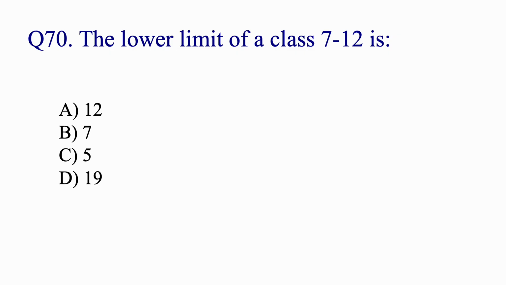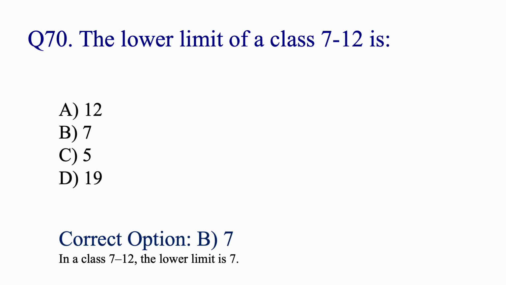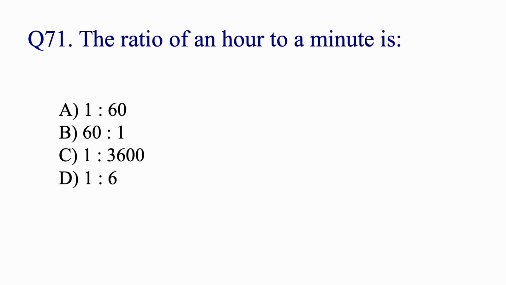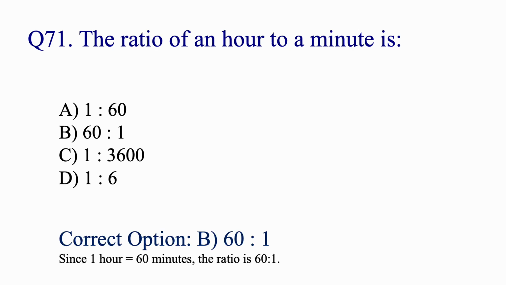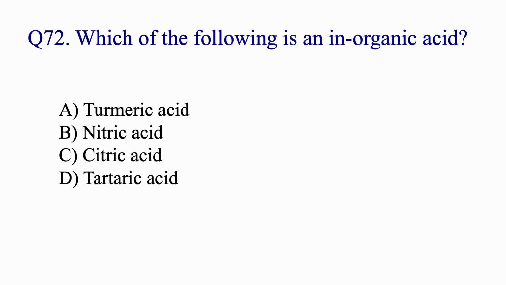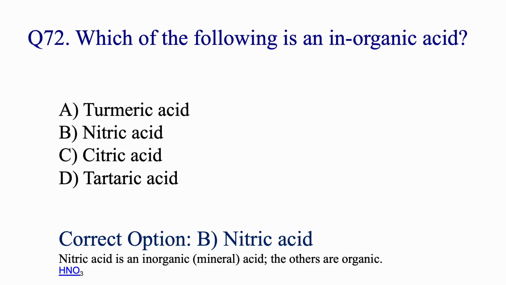The lower limit of a class 7 to 12 is 7. The ratio of an hour to a minute is 60:1 because 1 hour is equal to 60 minutes, so the ratio is 60:1. Which of the following is an inorganic acid? Nitric acid.